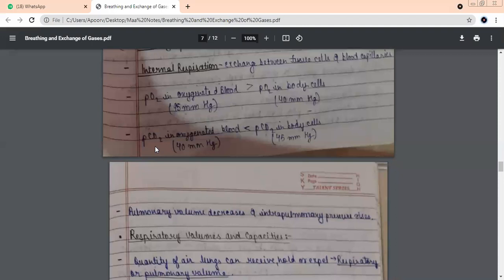Just read this quickly, this last part. Partial pressure wala jo concept hai, read it once. If you want, I'll explain it once again to you, no issues.